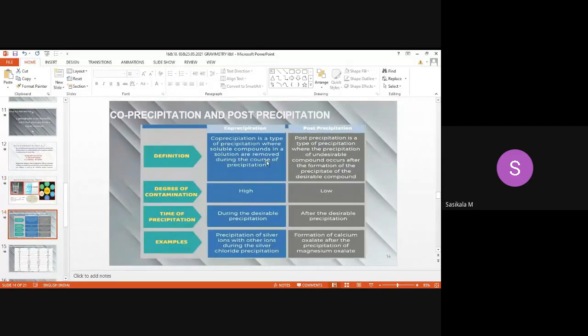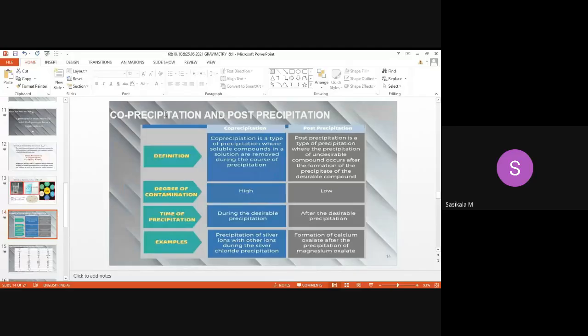Now let's move on to co-precipitation and post-precipitation. The name itself indicates that co-precipitation means two or more substances will be precipitated simultaneously. Co means more friends walking simultaneously, or running simultaneously, or completing some work simultaneously. That represents co-workers. If you are working together, we'll call them co-workers or co-friends. Likewise, co-precipitation means two or more substances will be precipitated simultaneously with the expected analyte. So that is called co-precipitation.